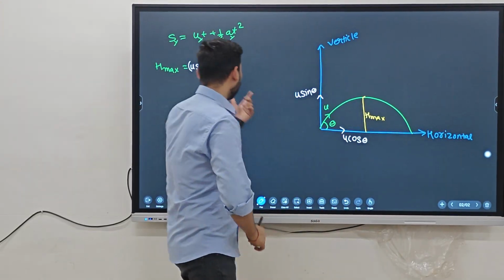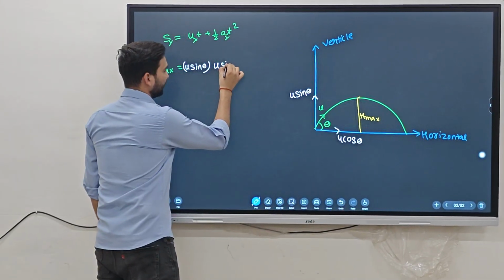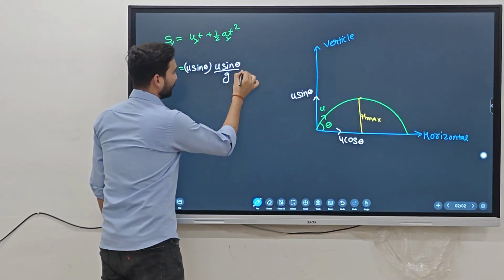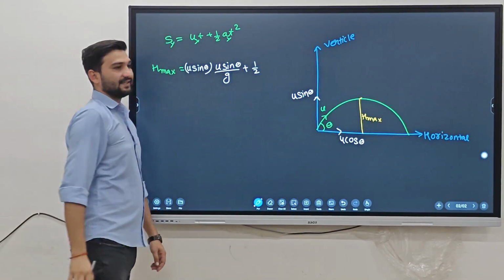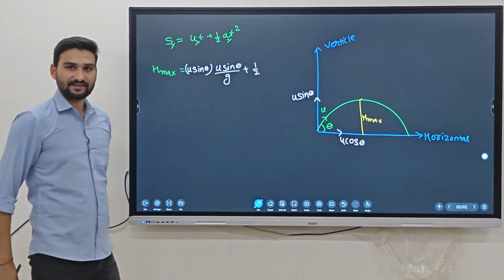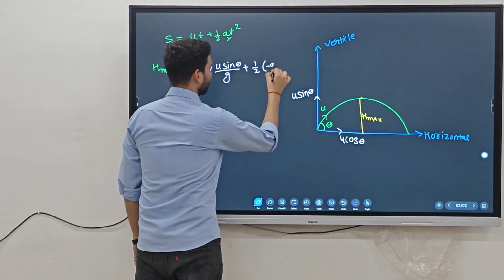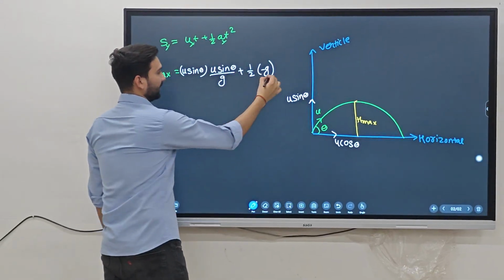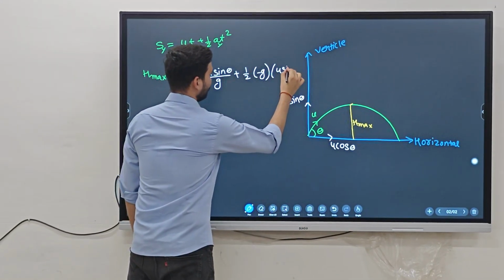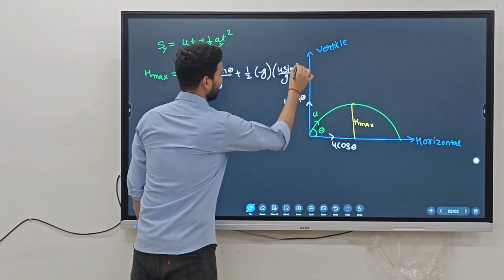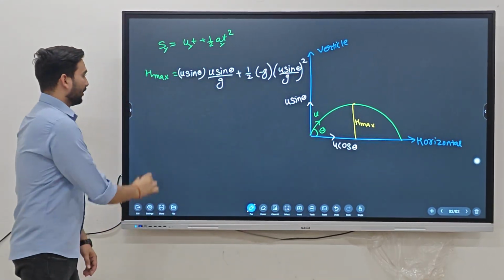So we can write u sin theta by g plus half. What is the acceleration in the y-axis? We already discussed that, it is minus g. And t is u sin theta by g, squared.